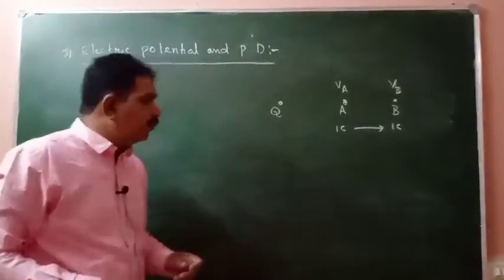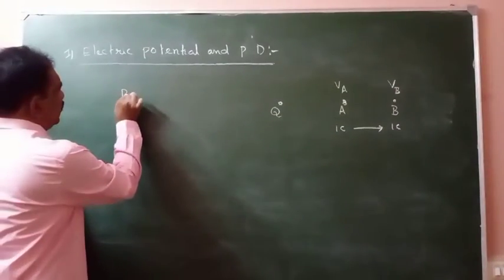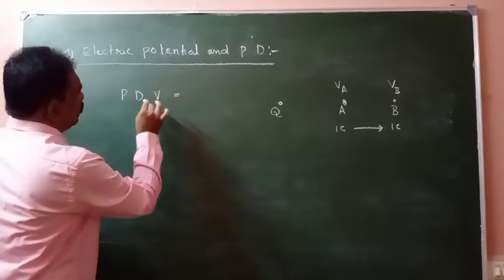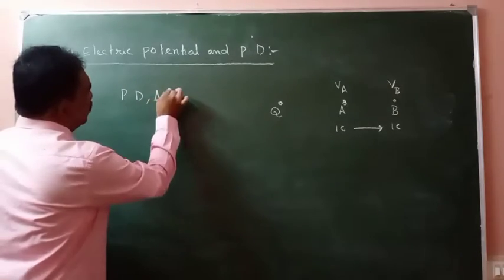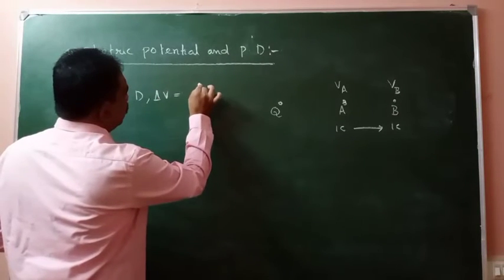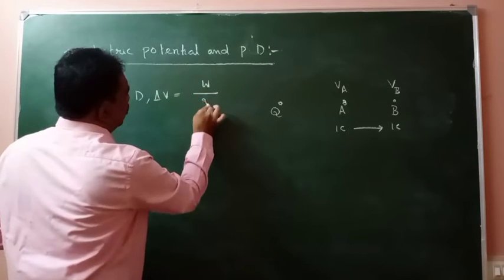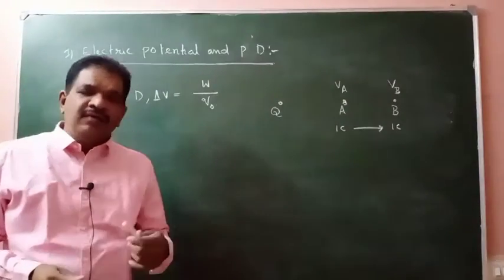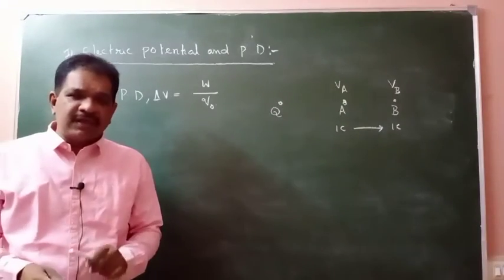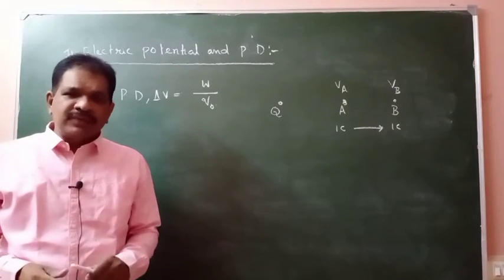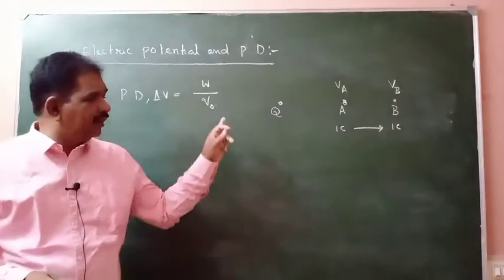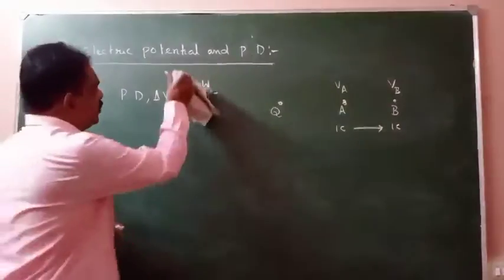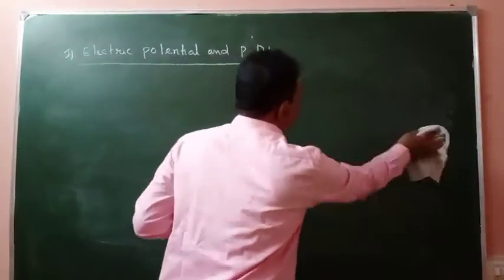So the same formula will come, potential difference V, generally delta V, is equal to W by Q naught. Same formula we will get, and we will use the same symbol V for potential and potential difference also. Nothing different is there in that. Here questions will be there on the potential difference of a charge.